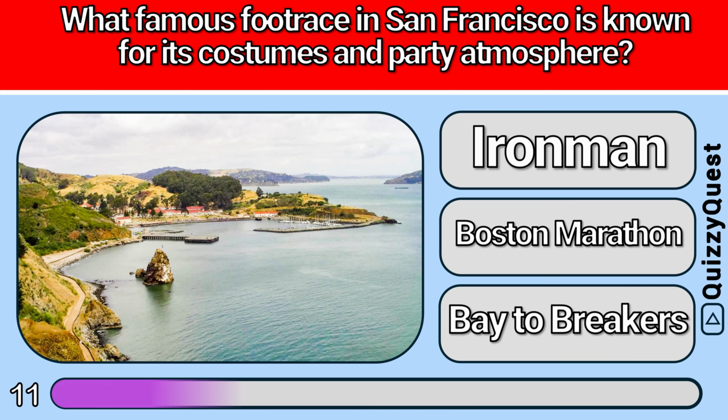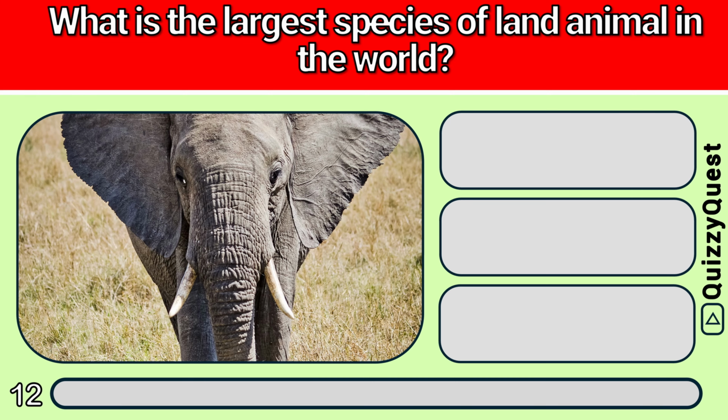Is it A. Ironman, B. Boston Marathon, or C. Beta Breakers? It is C. Beta Breakers. What is the largest species of land animal in the world?